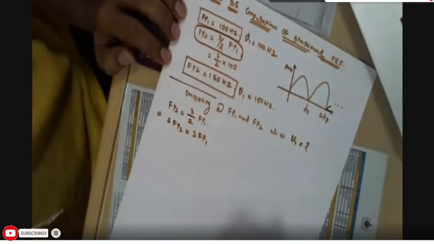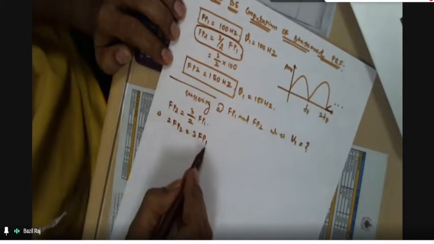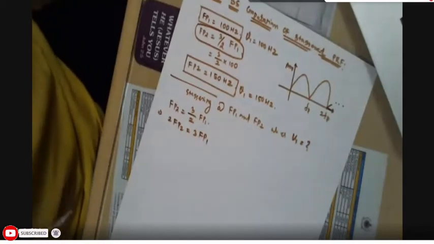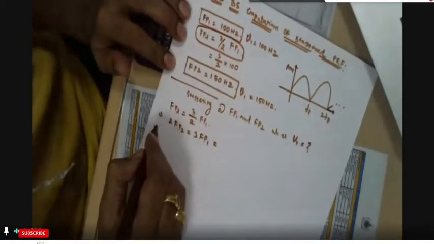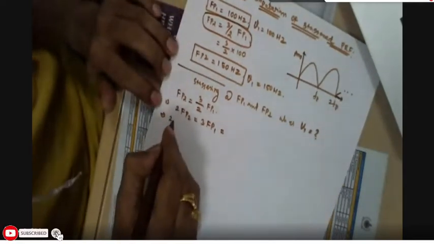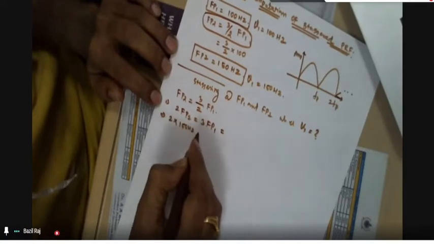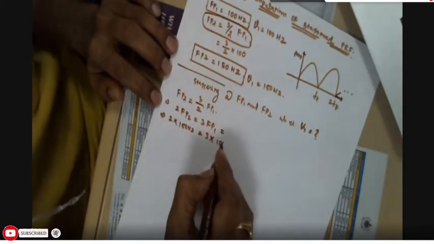That means wherever 2 FP2 is equal to 3 FP1, right? Suppose you substitute here, 2 into FP2, 150 hertz, and then 3 into FP1, 100 hertz.